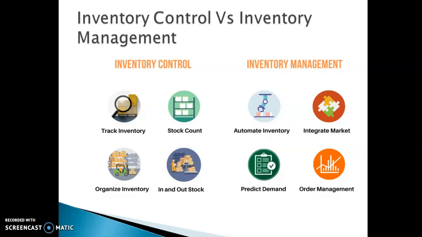With the help of the inventory we have, we can predict the market. That means we can predict the demand for my product and how much selling is happening, when and in which time duration. And the last one is order management, which we already discussed. So these are associated with each other. Inventory control and inventory management are dependent on each other, and when you use inventory control systems, you will find both control as well as management.